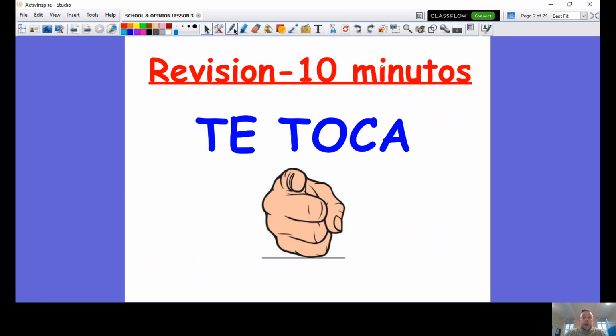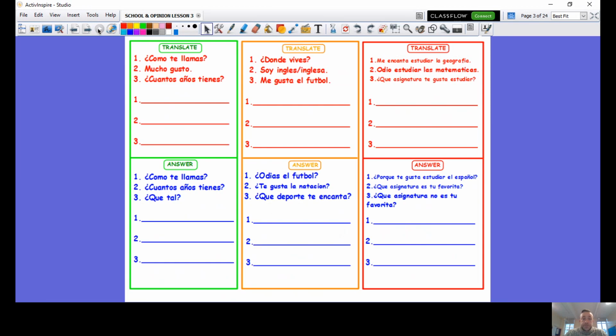Te toca. We're going to start with a revision. It will be a 10-minute task. I'm going to explain to you what it looks like. Here we have our revision page.